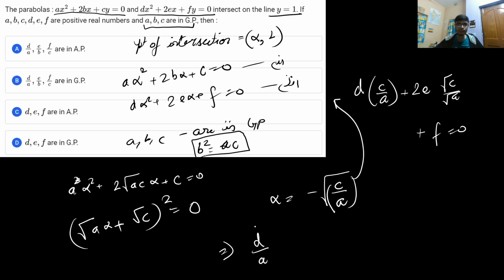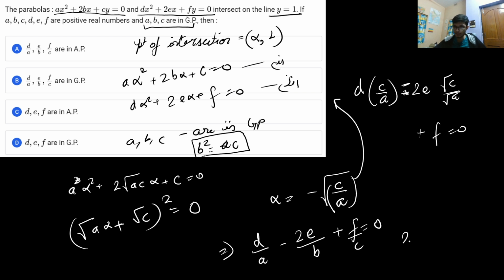Because if you look at the question, in the first two options, it is asking whether d by a, e by b and f by c are in AP or in GP. That means I have to look for d by a. So if you divide by c, the terms will come out as d by a, minus 2e by root c in the denominator, that will be basically b, because b is equal to root under ac, plus f by c is equal to 0.